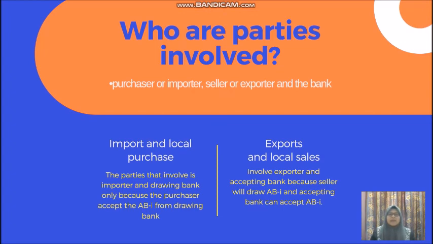Okay, who are the parties involved in this ABI instrument? There are three parties, which are the purchaser or importer, the seller or exporter, and also the bank. In import and local purchase, the parties involved are the importer and the drawing bank only. This is because the purchaser accepts the ABI from the drawing bank. For export and local sales, it involves the exporter and the accepting bank, because the seller will draw the ABI and the accepting bank will accept the ABI.